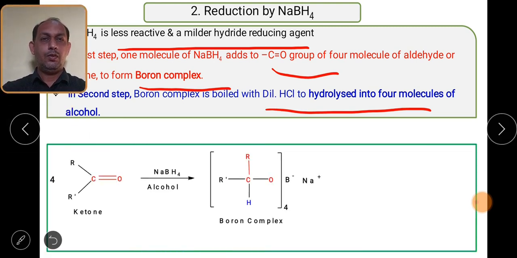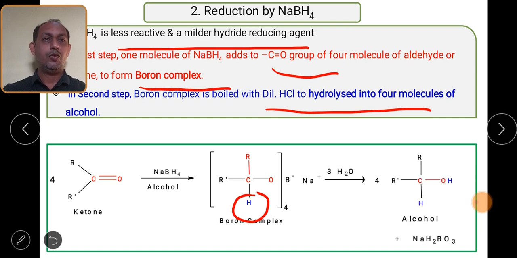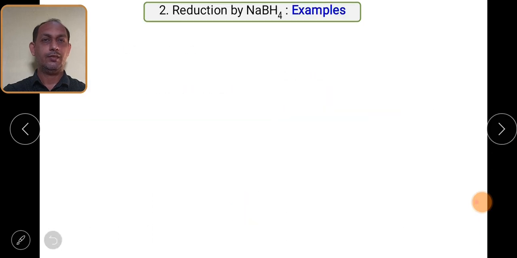So ketone, four molecules we have taken, is reacted with NaBH4. What will happen? Again there is a hydride ion transfer. This is a hydride which is coming from the sodium borohydride, and it forms a boron complex where oxygen is carrying a negative charge. This boron complex is then hydrolyzed into alcohol. So if you have taken ketone, you will get the secondary alcohol. This is the example.